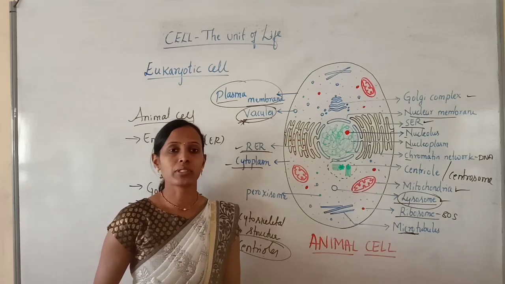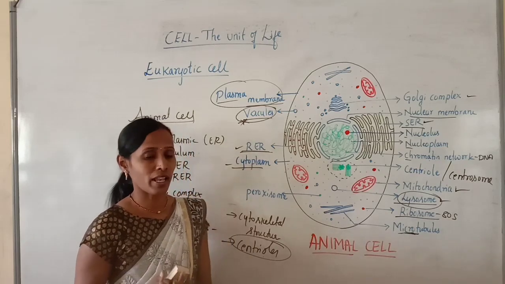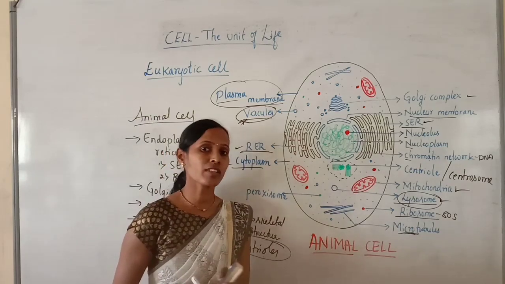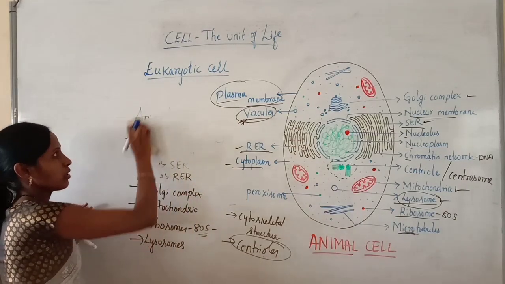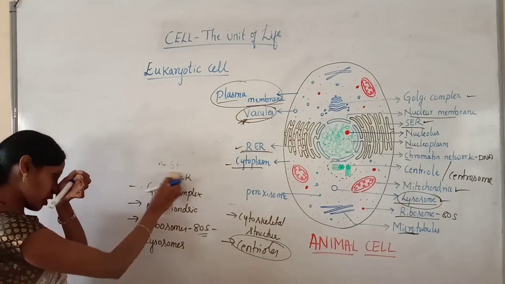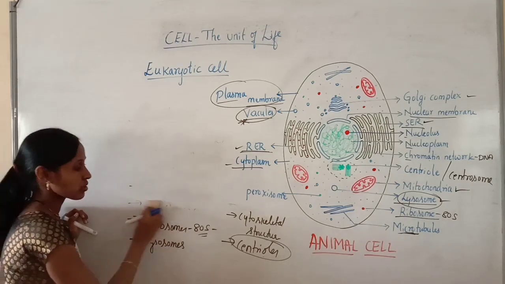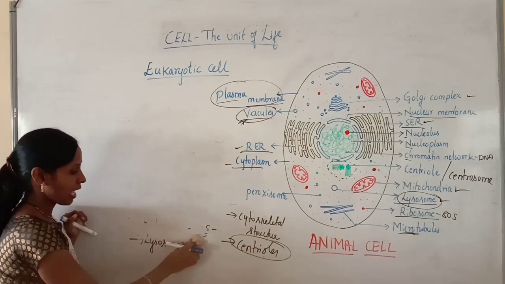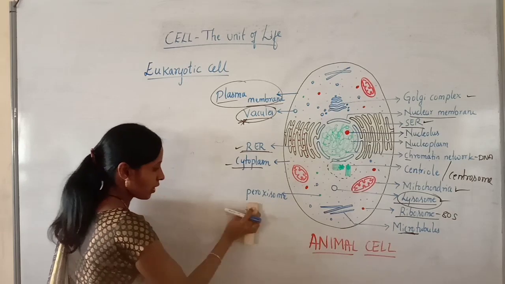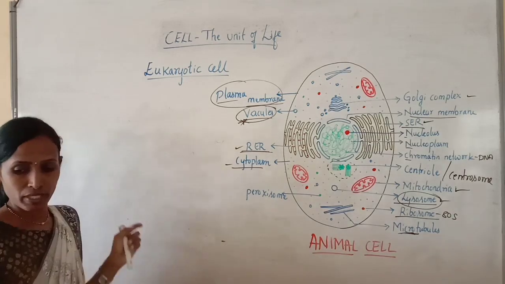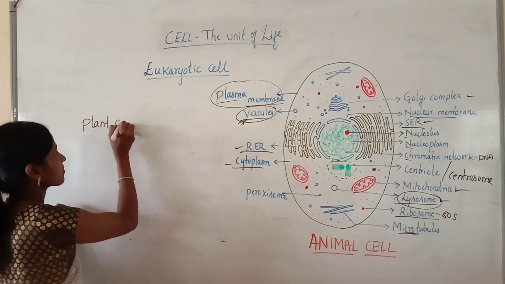So till now we have discussed the eukaryotic cell including both the plant cell and animal cell. Now we should know the differences between plant cell and animal cell. While listing the structures which are present in plant and animal cell, you should carefully note down which are the structures which are present only in plant cell and only in animal cell. That is very important. Now we'll see the differences between plant cell and animal cell.